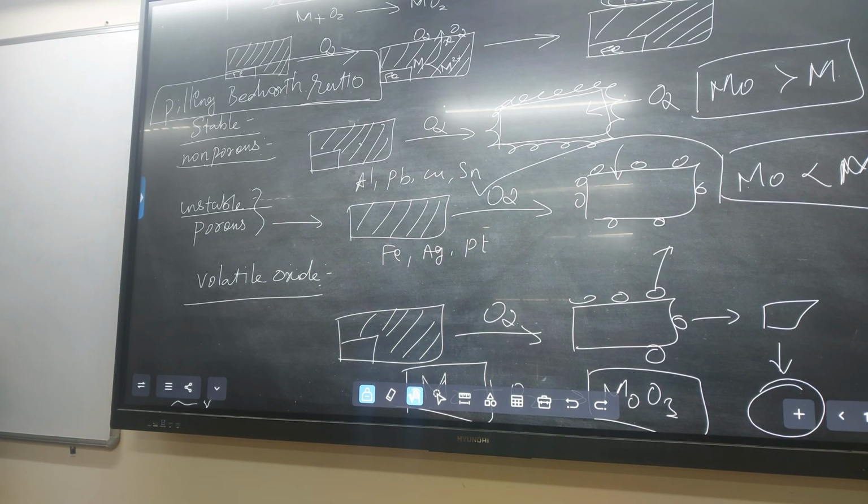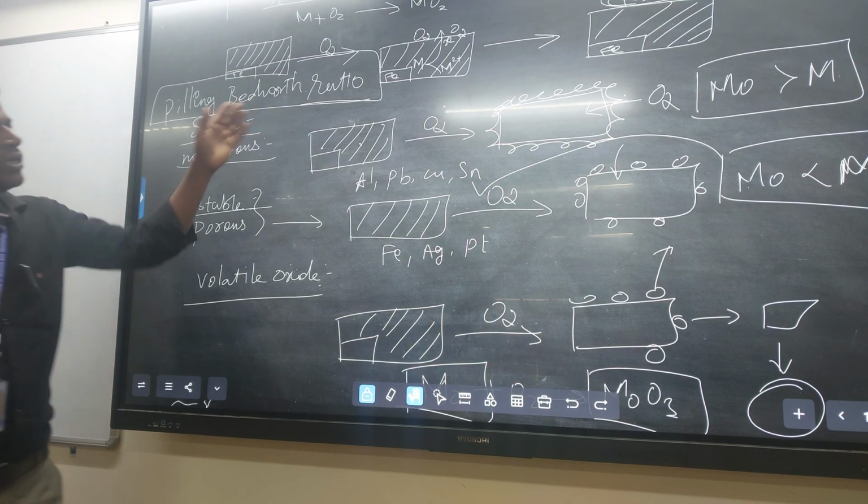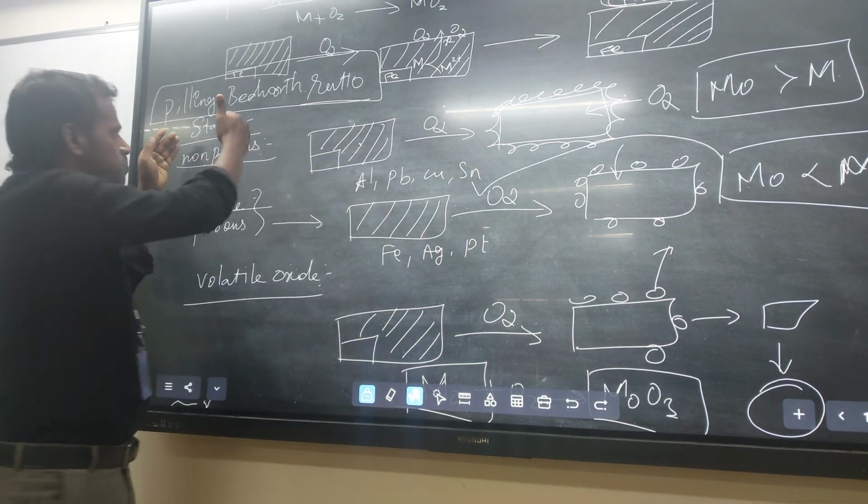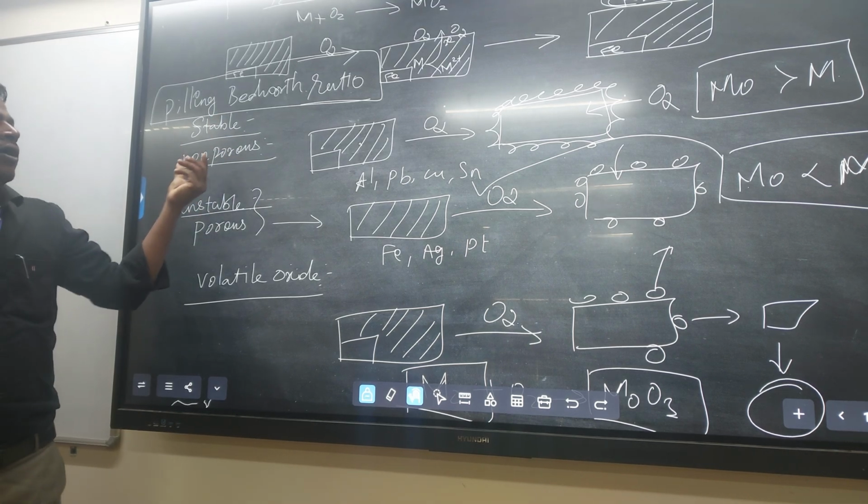Sir, stable, unstable, volatile oxide, all are under piping? What are you saying, what is the piping? The Pilling-Bedworth ratio means: the stable oxide layer, or non-porous layer.